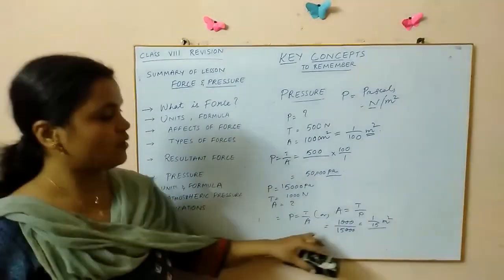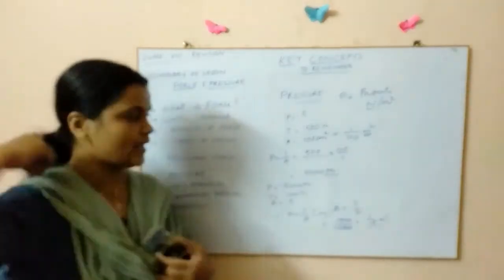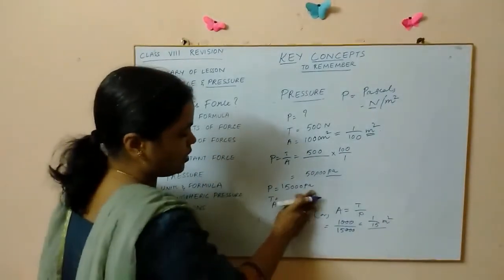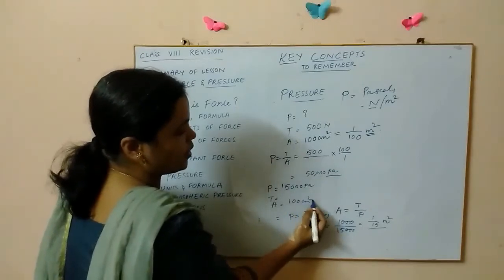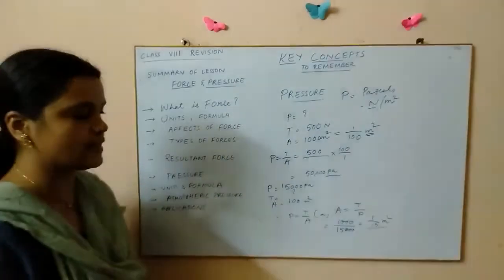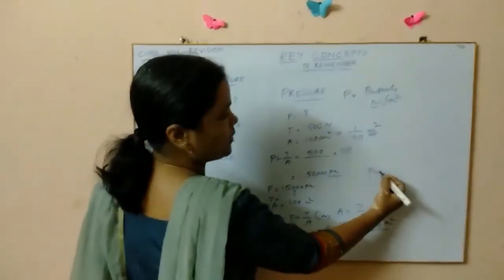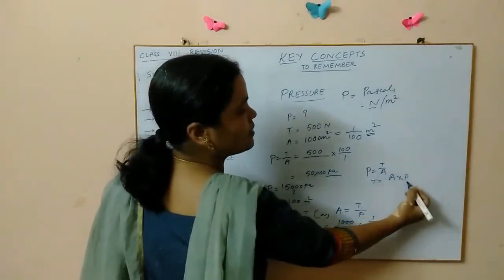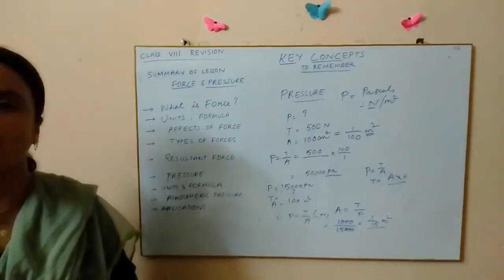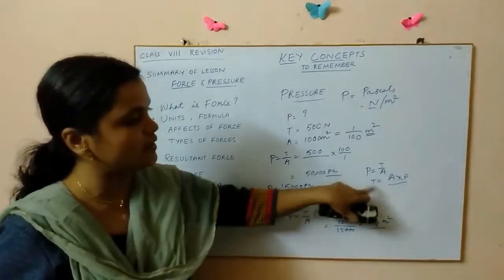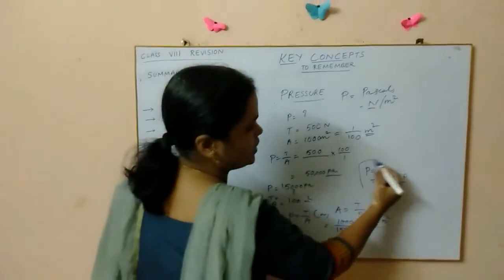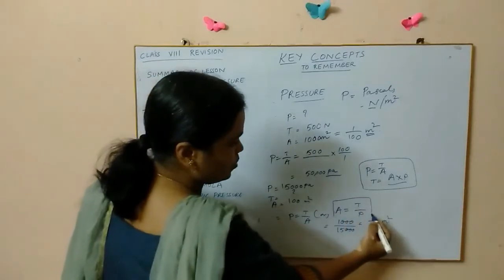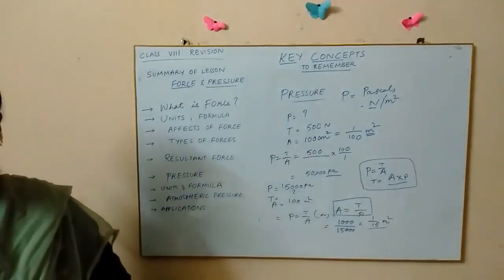Okay. So this is about the various problems that can come. Again, sometimes I can ask you, area I can just give you, say for example 100 centimeters square or meter square, and I'll ask you to find out thrust. At that time what will you do? P is equal to T by A. Now T you have to calculate. T is equal to A into P. Simply you are going to multiply area and pressure. So cross multiply, and these are the formulae that you have to remember. T is equal to, or F is equal to A into P, and A is equal to T by P. So this is how you are going to calculate.